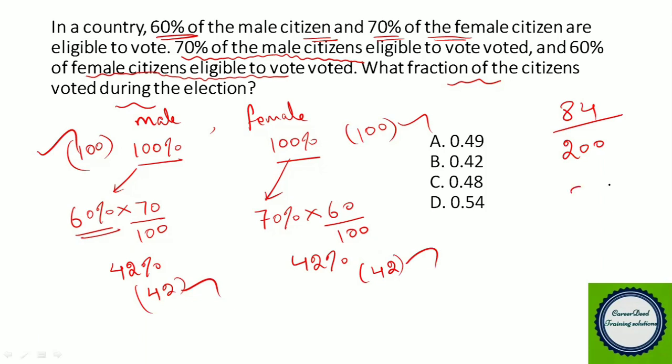So that is 0.42 candidates. That is 0.42 is the fraction of candidates who voted during the election. So answer for this question is 0.42. This becomes your answer. Hope you understood the problem. Now question number 3.